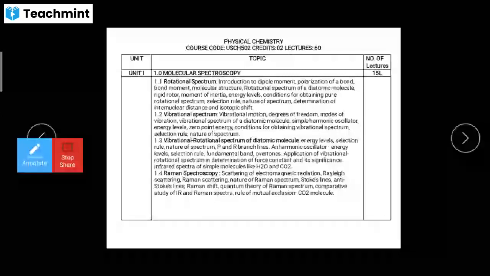Apart from these three spectroscopies, a new mode of spectroscopy came from C.V. Raman, who studied the scattering of electromagnetic radiation. This comes under Raman spectroscopy, and the resulting spectrum is called the Raman spectrum. In that we talk about the Stokes lines, anti-Stokes lines, and the Rayleigh line. We also compare IR spectra with Raman spectra and see the rule of mutual exclusion.